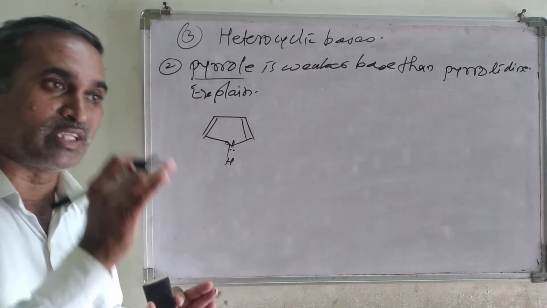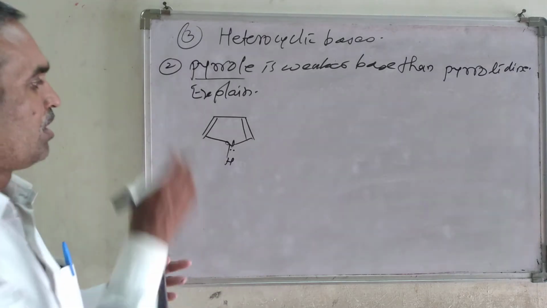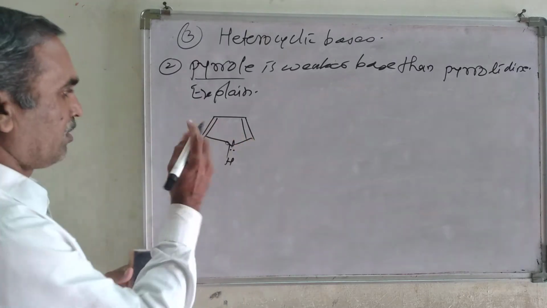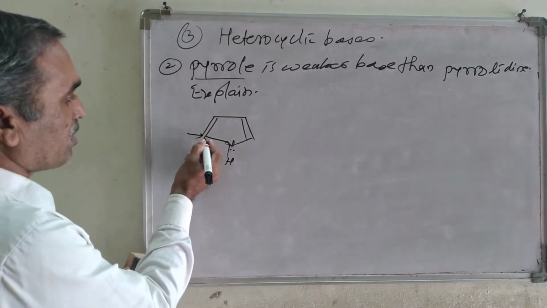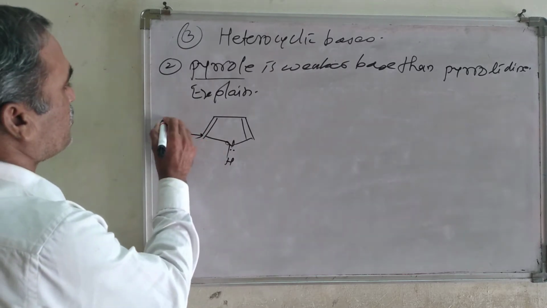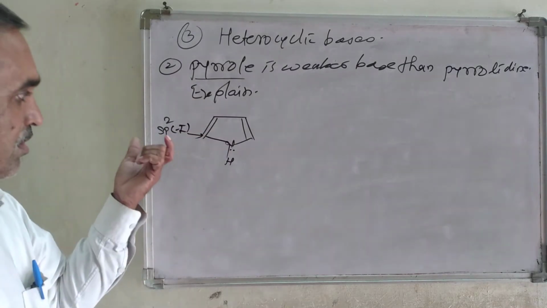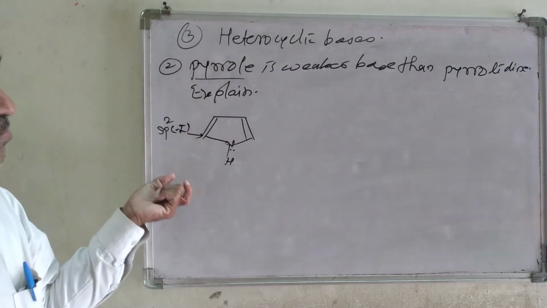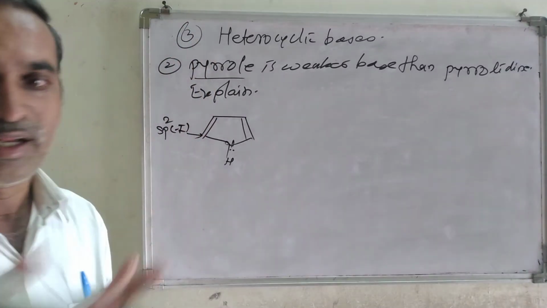It is involved in the delocalization, and that's why it becomes a very weak base. Similarly, the carbon atom shows sp2 hybridization and exerts a -I effect, and therefore it is a weak base as compared to pyrrolidine.